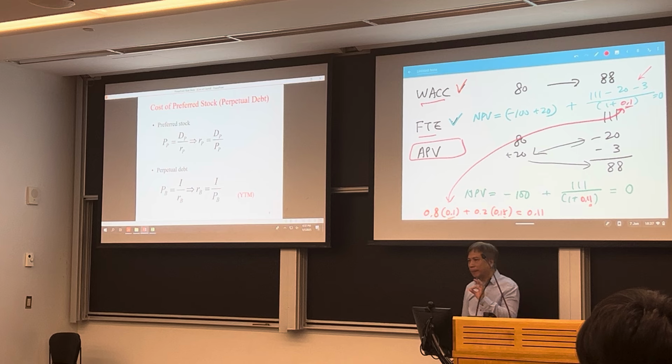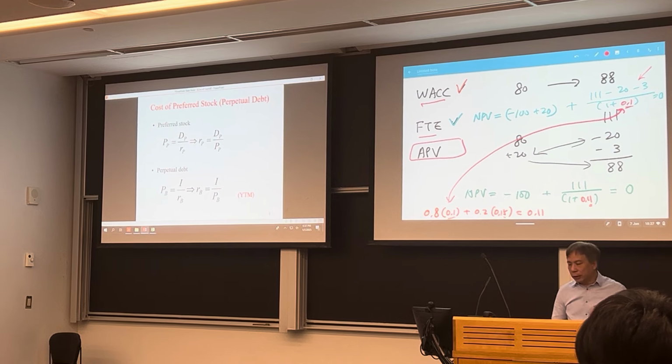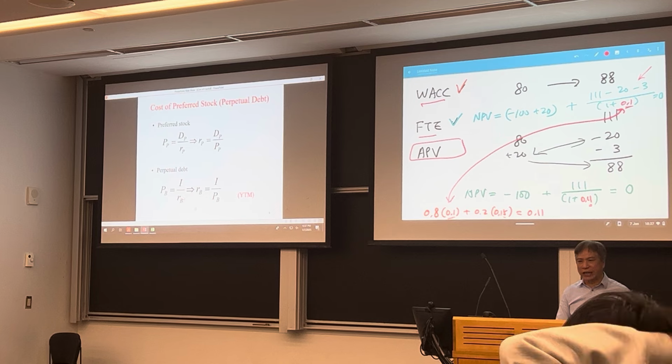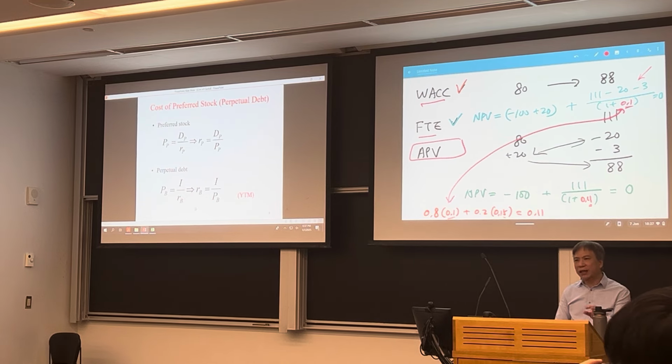Now, if the company has a perpetual debt, well, the same thing. They pay interest forever, a fixed interest forever. So if you observe the price and work backward and find out what's the yield or the required return of the bondholder, basically this is the yield to maturity of this perpetual debt. So the cost of debt is the yield to maturity, the required return of the bondholder.